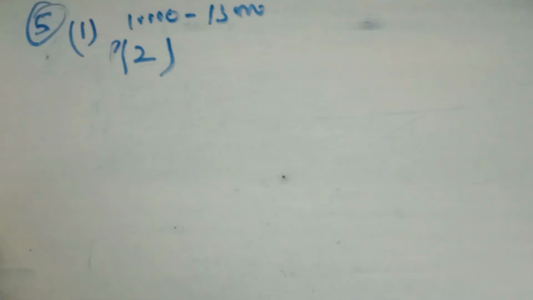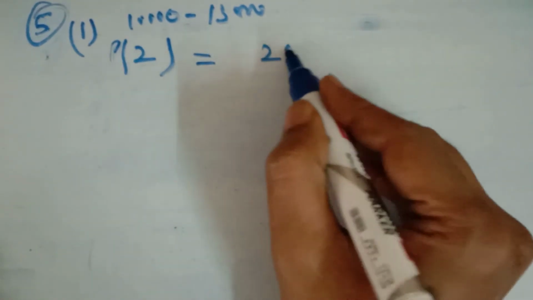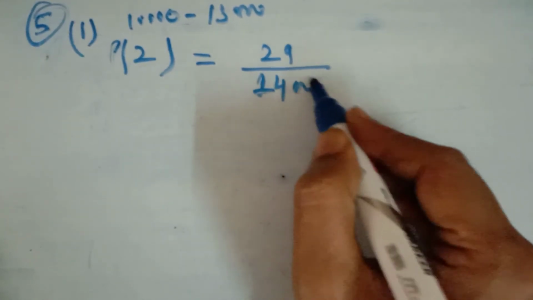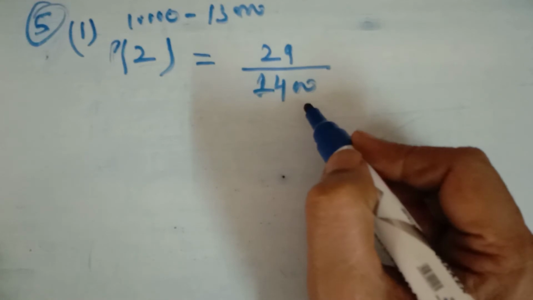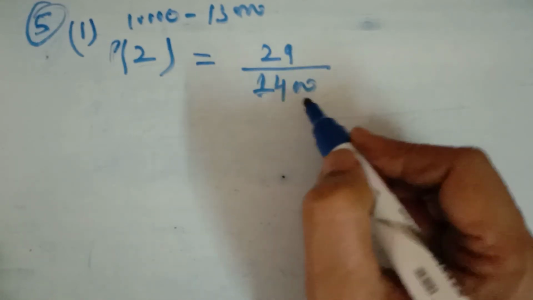So you take that row, that is 10,000 to 13,000. It is the third row, and the number of families having 2 vehicles is 29. So 29 is the favorable outcome, and the total outcomes are 2,400, because the survey is done for 2,400 families.